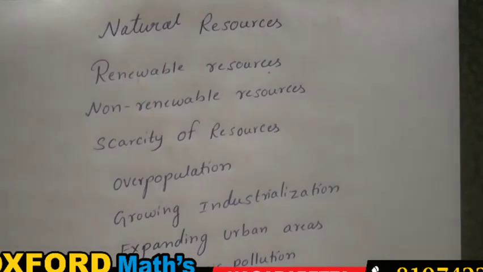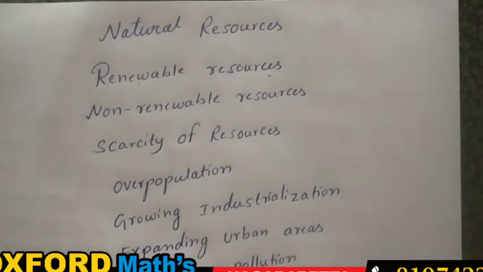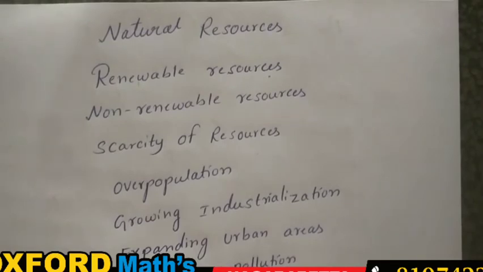So my dear students, I need not explain in detail about natural resources, because you have studied all these concepts in your previous classes from the 6th standard. What do natural resources mean? The things which surround us in nature and which support our life existence are called natural resources. Without natural resources, man cannot survive. Is it true? Yes. Because all the requirements of human beings are provided by nature.